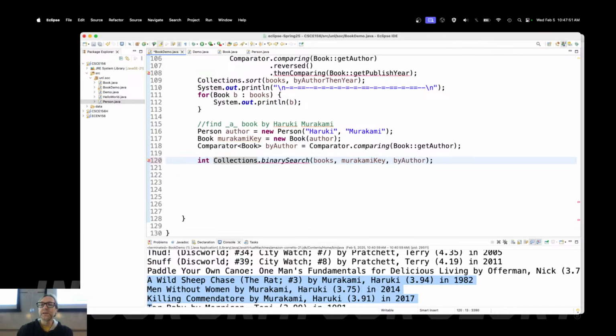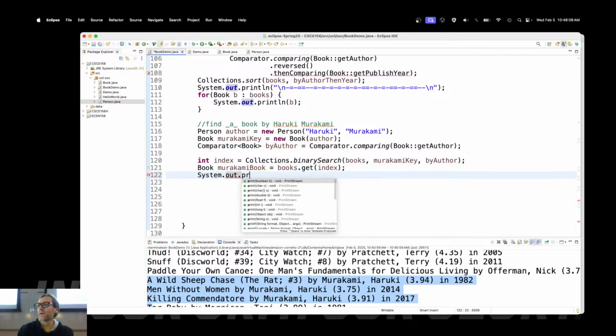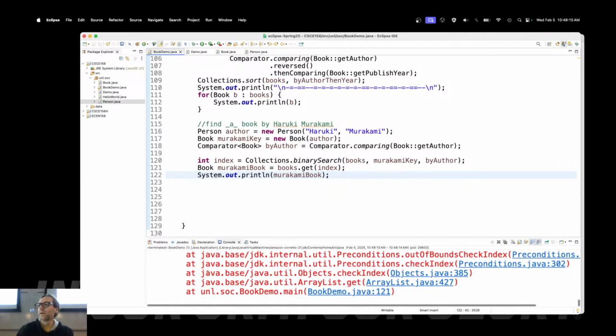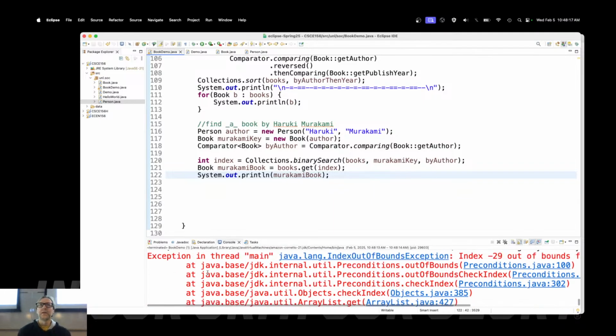Now, what that does is it returns an index, right? And then I can get that book, Murakami book, is equal to books.get an element at that index, right? And then system.out, I hope this fails because we're doing something wrong, right? Murakami book, there, okay? And there we go, it failed. Right? I was trying to search for a book of -29.